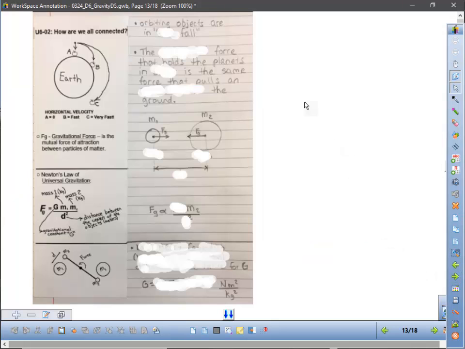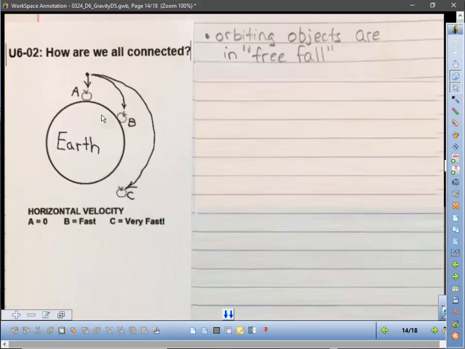When you're done with these notes, it'll look something like this. So go ahead and glue in these notes, and then we will finish up some of these notes today.